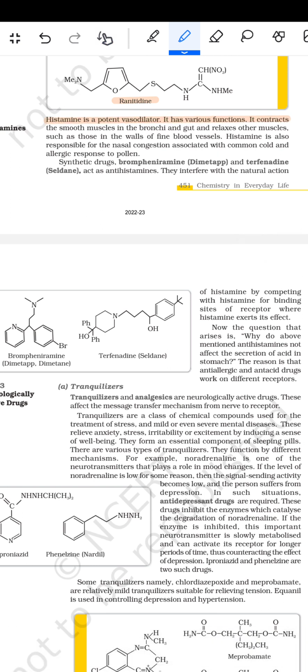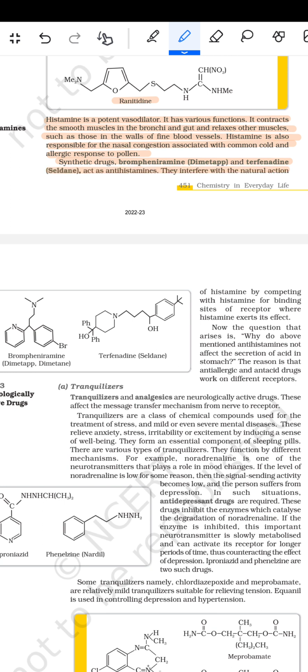It has various functions. It contracts the smooth muscle in the bronchi and gut and relaxes other muscles such as those in the wall of the fine blood vessels. Histamine is also responsible for the nasal congestion associated with the common cold and the allergic response to pollen. Synthetic drugs brompheniramine, dimetapp and terfenadine, Seldane, act as antihistamines.